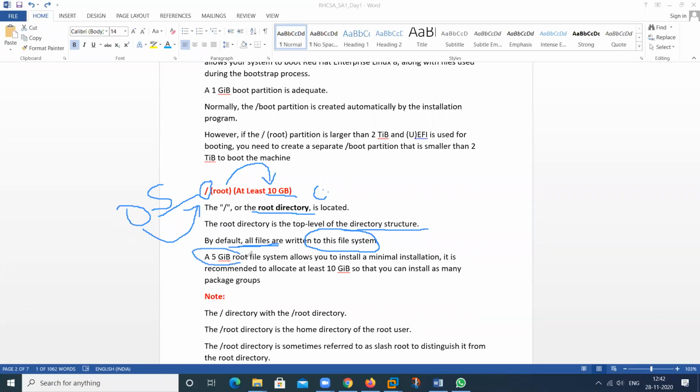A minimum of 5 GB is sufficient, but only for a minimum installation. If you are using only the CLI mode, the command line interface mode, 5 GB is sufficient. But for the graphical mode, a minimum of 10 GB is recommended.